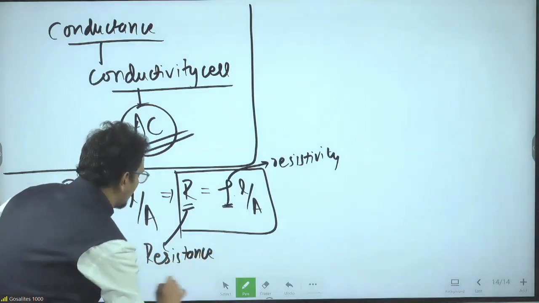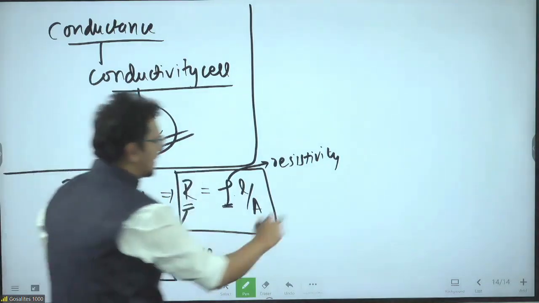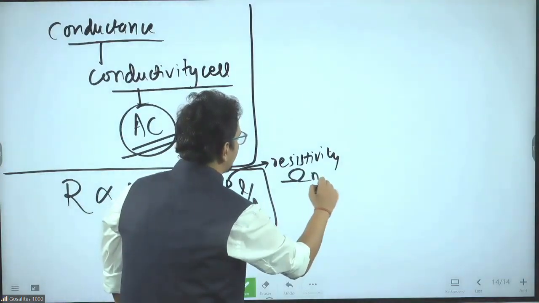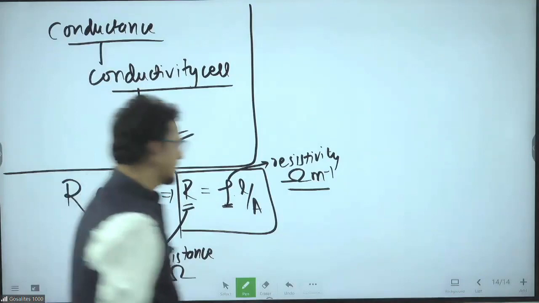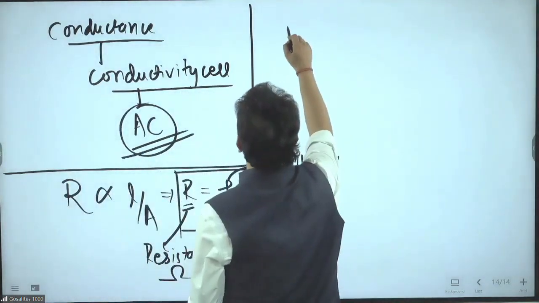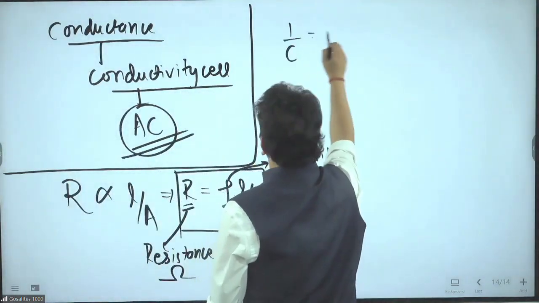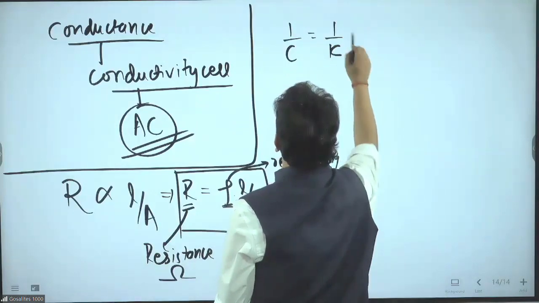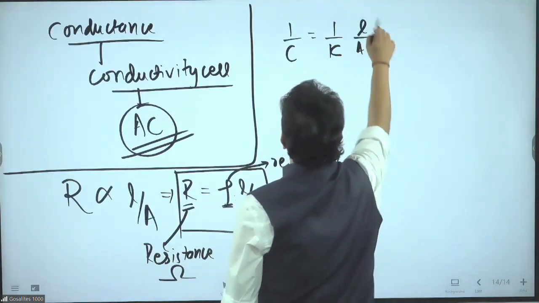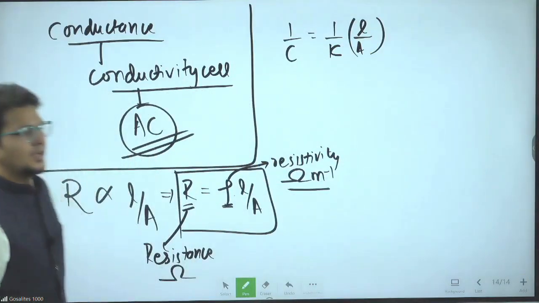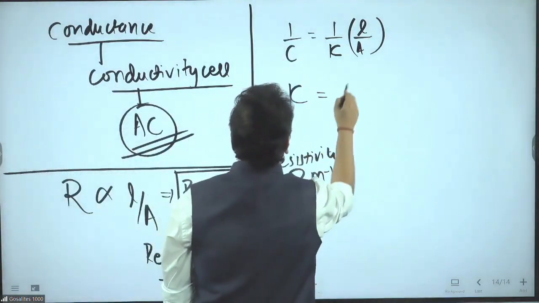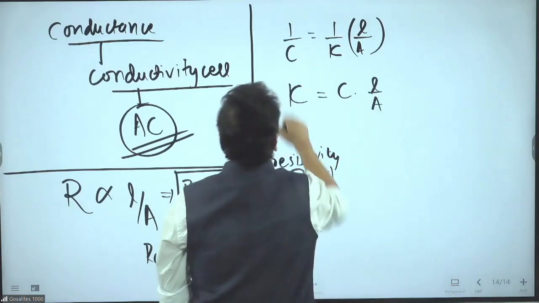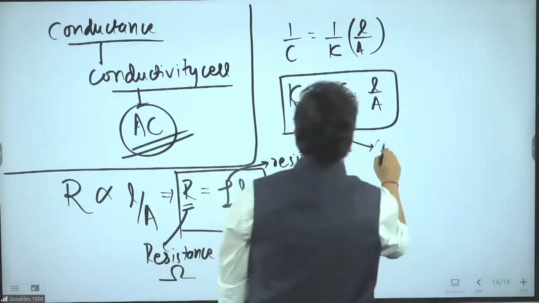Resistance is in ohms. Resistivity will be in terms of ohm meter inverse. Simple dimensional analysis. The reciprocal of resistance is conductance. So 1 by conductance is equal to 1 by conductivity, that is kappa. So kappa is equal to C into L by A. So this is conductivity.